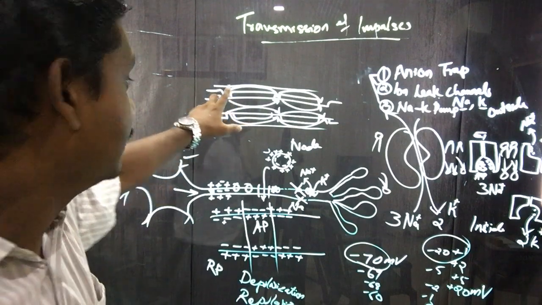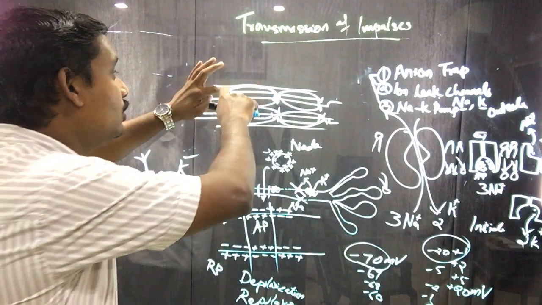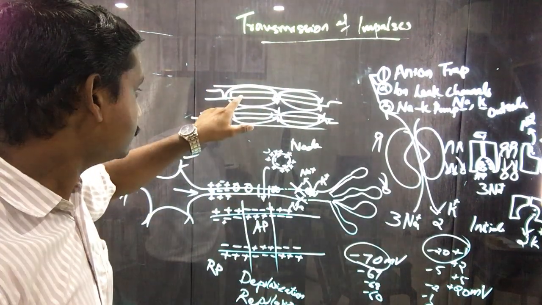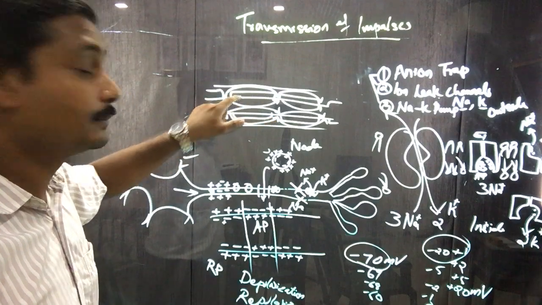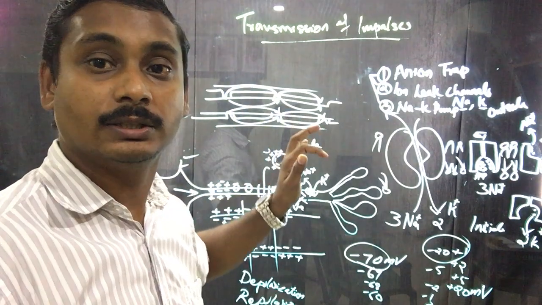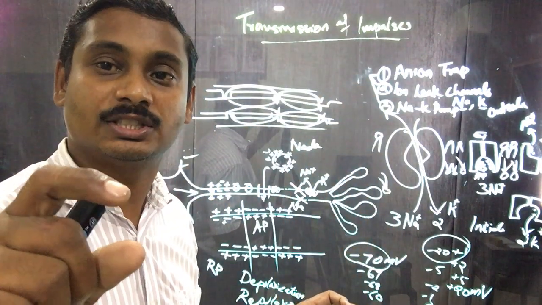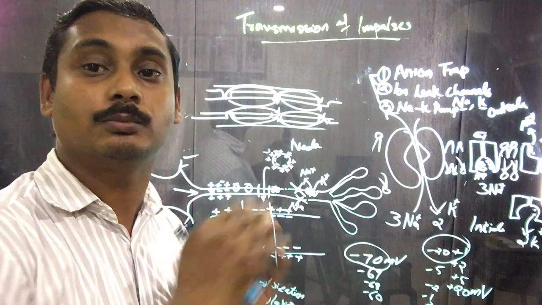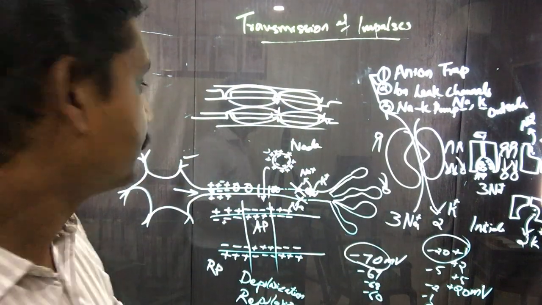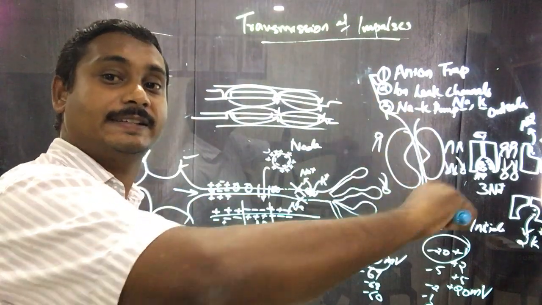What happens is that it depolarizes this zone first, then the ions jump from this node to the next node, because the myelin sheath is an insulator that does not allow electricity or electrically charged ions to pass through. Therefore, it helps in the rapid jumping from one node to the next node.